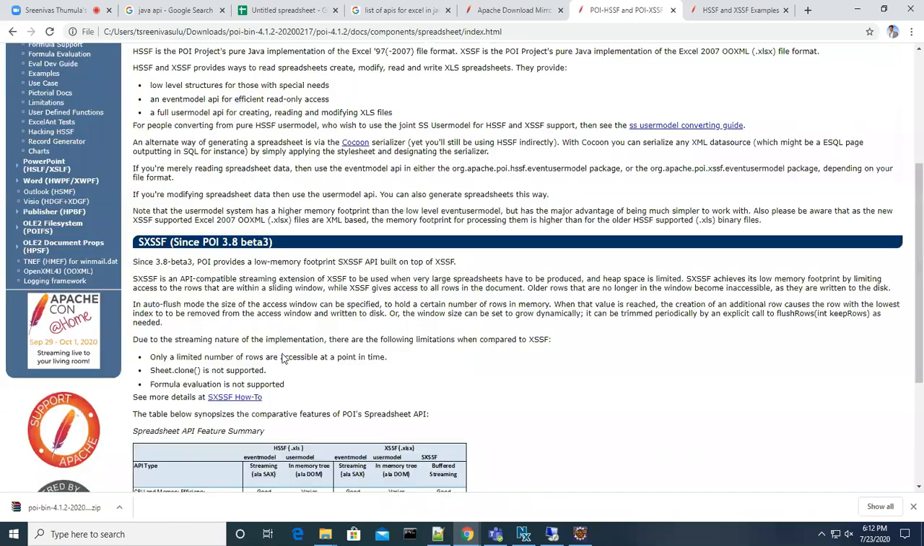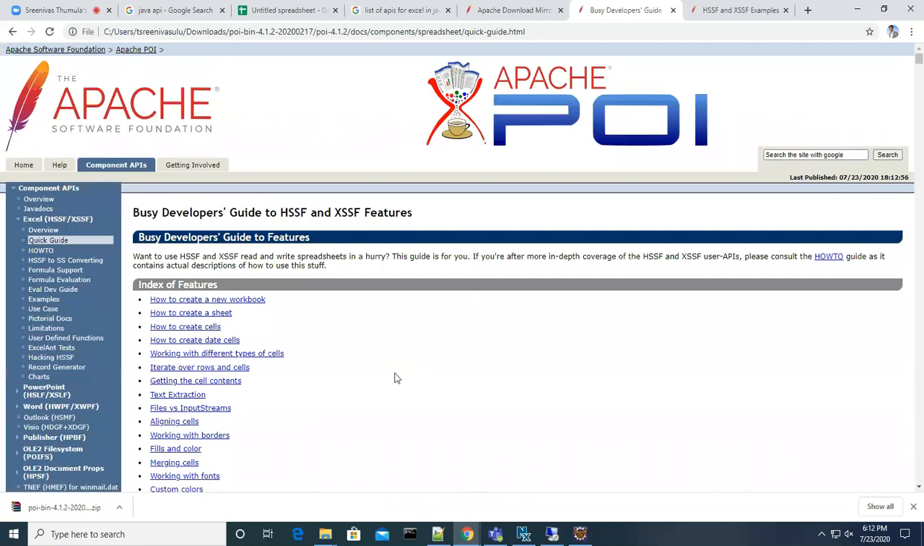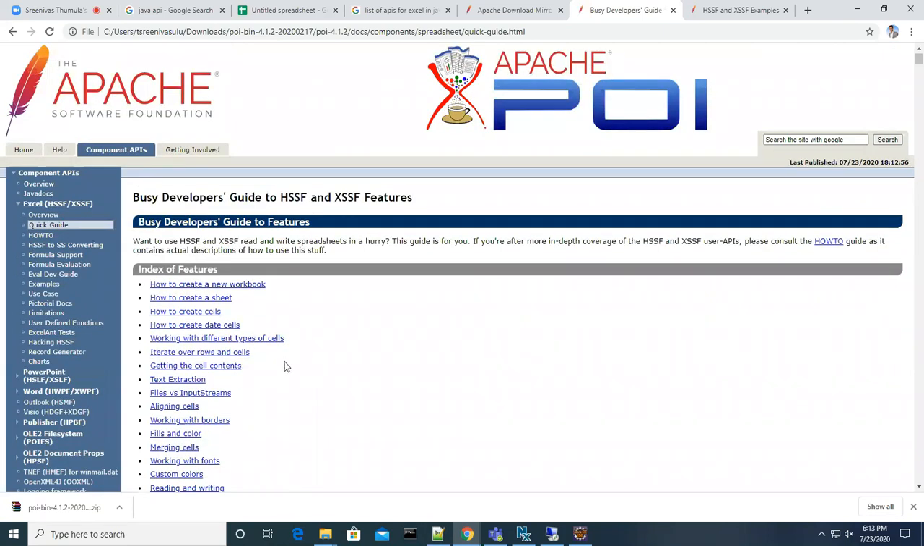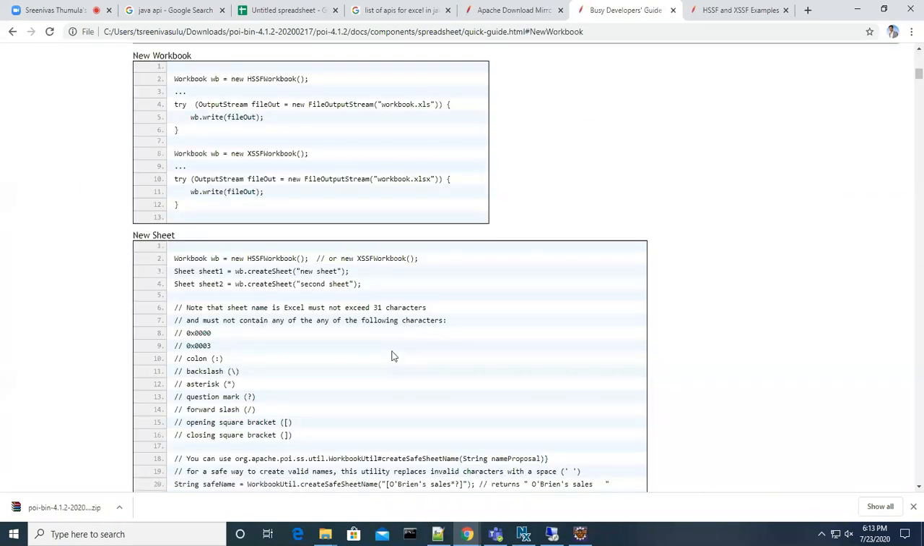Okay, so a lot of things are given there. You can read it. Now if you see the quick guide: how to create a new workbook, how to create a sheet, how to create a cell, how to create a data cell. These are the main important things, and they give all the other makeup, but this is the fundamental thing which you have to understand. After that comes some makeup on that. Okay, how to create a workbook. So this is the document, guys. The official document is given by Apache. So how are they creating it?